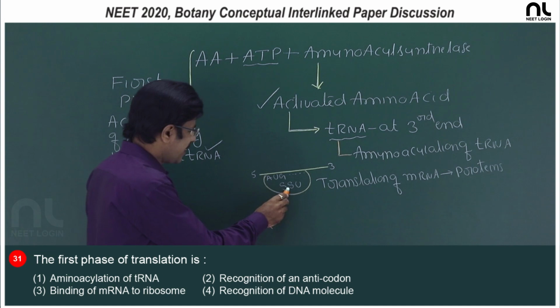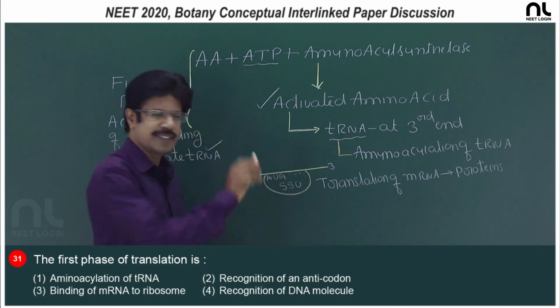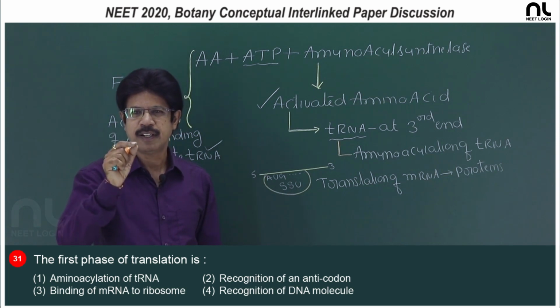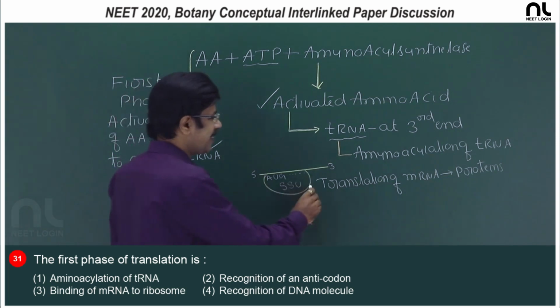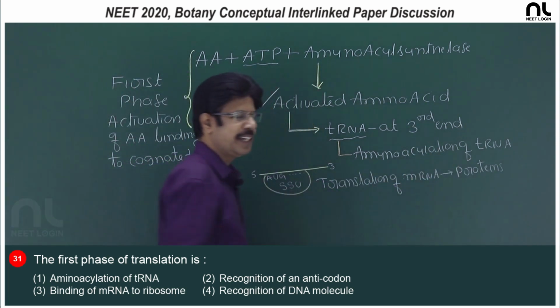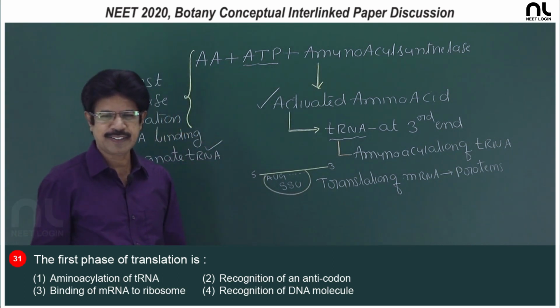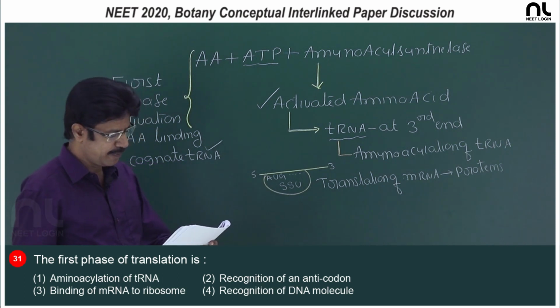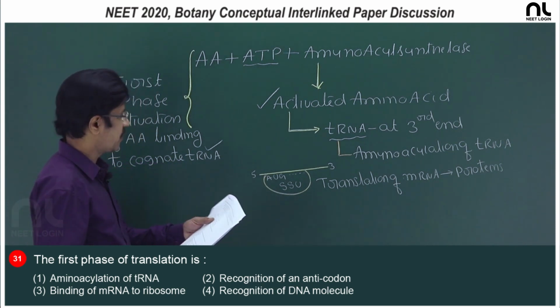And whenever the SSU encounters the mRNA in absence of the larger subunit of the ribosome, the translation of mRNA to protein begins. So, in the first phase, the amino acylation of the tRNA occurs. So, the right option is the first option.